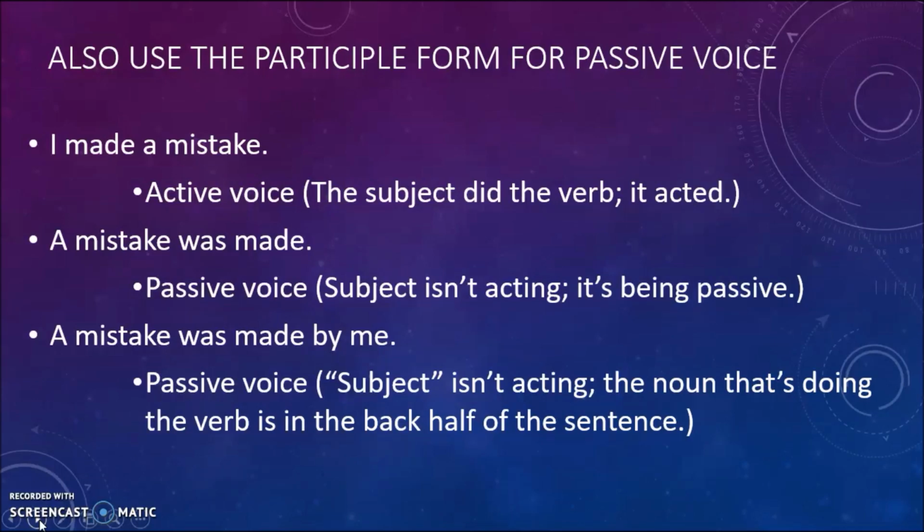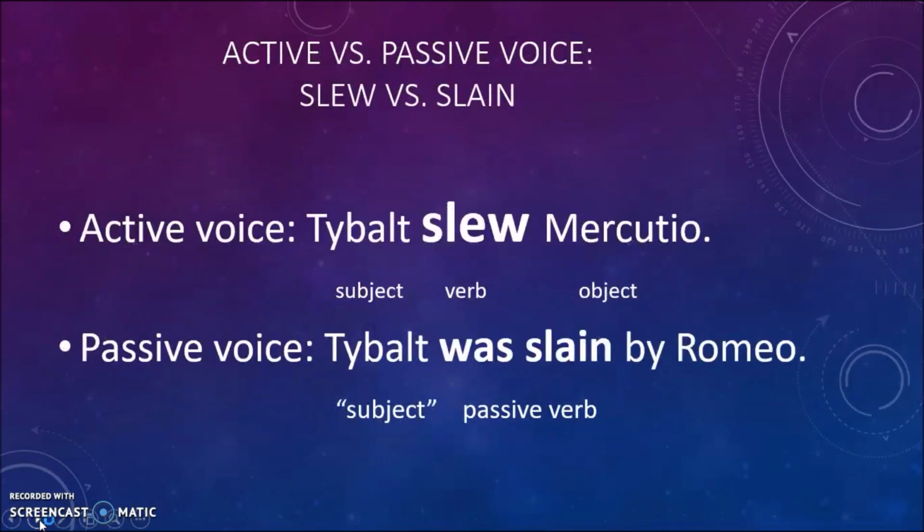So the noun that did the mistake, like I made the mistake, that's on the back half of the sentence. So I've got two sentences here. They're both past tense, but one is an active voice and one is a passive voice. So let's look at our active voice example. Tybalt slew Mercutio. Straightforward sentence. We've got our subject Tybalt, and he is acting. He's doing something. He slew. Mercutio is the direct object.